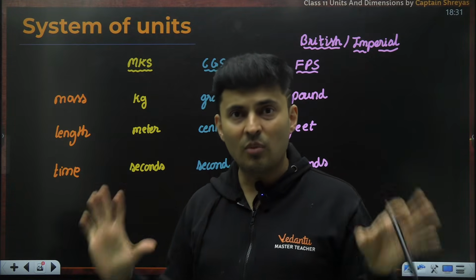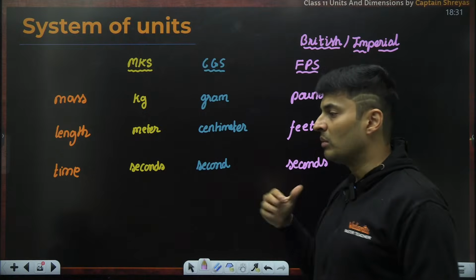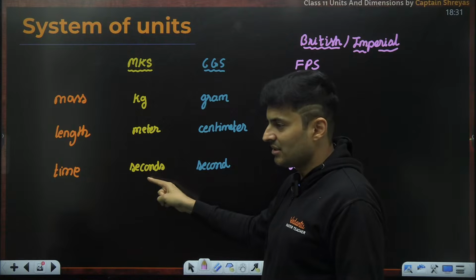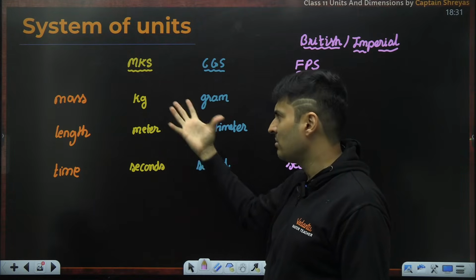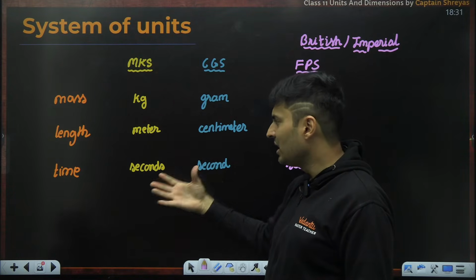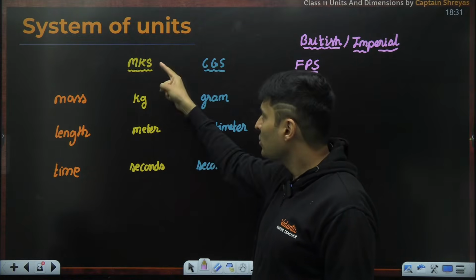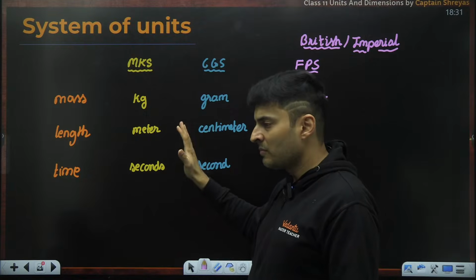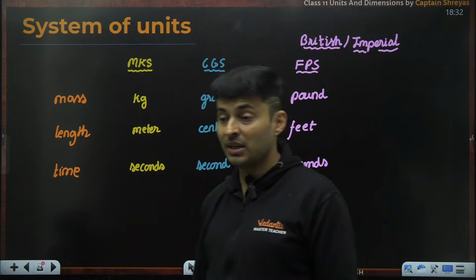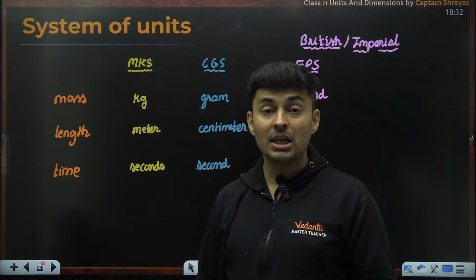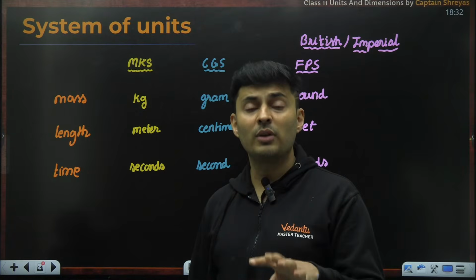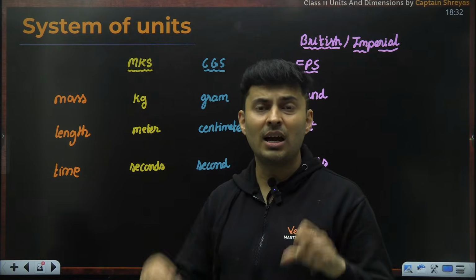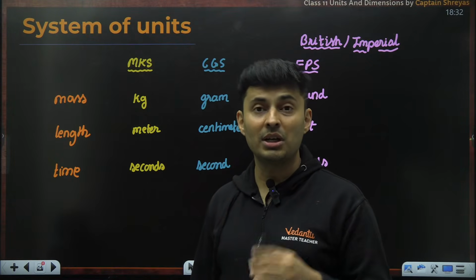So it was now widely accepted that the most suitable system which can be commonly agreed upon is the MKS system. It kind of makes sense because most of the time things are in kgs, lengths are in meters and time is in seconds. So we usually use our MKS system. Got it, my dear students? Everyone? If you go to America or even some parts of Europe, you will see that they measure how much fuel you fill in gallons, and here we tell how much is the average of my scooter? It gives an average of 40 kilometers per liter.